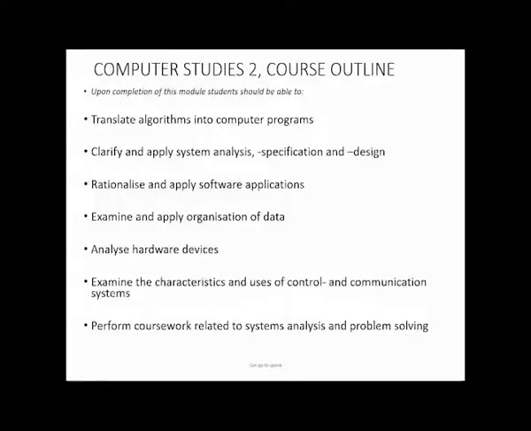Then when you are done with that, you go back again to your course outline. You look at the next topic: clarify and apply system analysis. You go back to the study guide and read it. Follow the same pattern. Then you are training hard. When it comes to the exam, my God, it'd be so easy, like eating chicken wings. You know, chicken wings are very easy to eat.